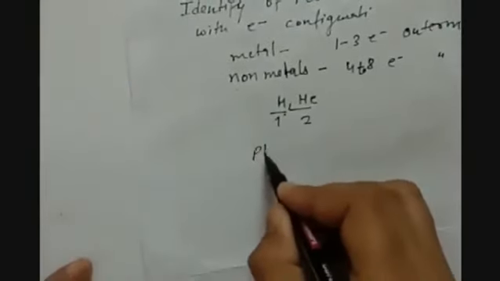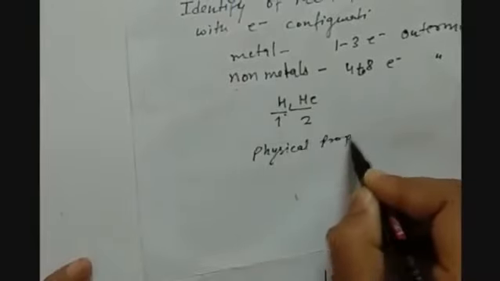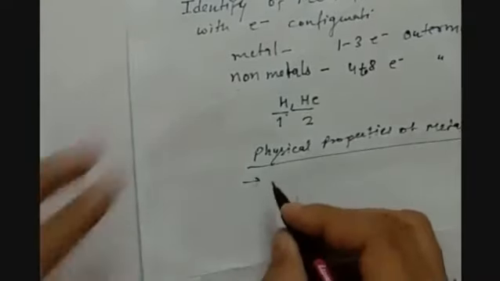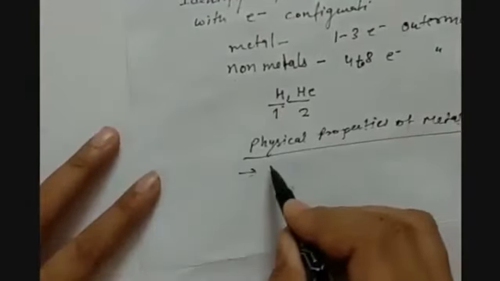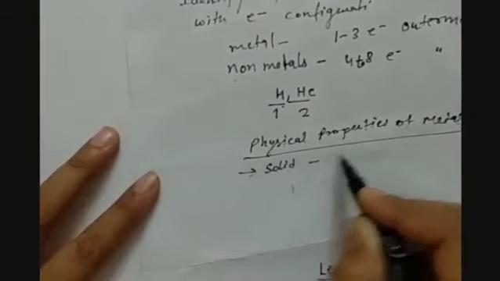Then we have seen the physical properties of metals. That metals are solid except mercury.